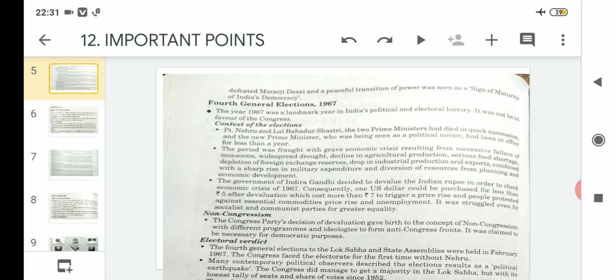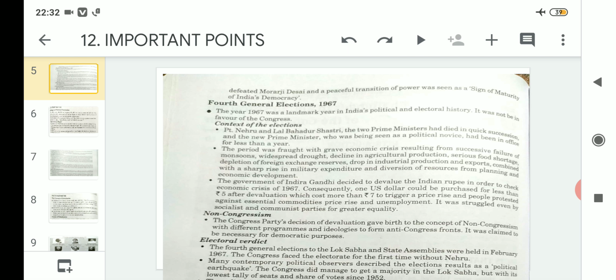So for all this reason, you can say that the fourth general elections of 1967 was actually a landmark year in the Indian political and electoral history, because the Congress was ruling the government and getting a majority from 1950 to 1967, but in this fourth general elections, the Congress actually lost.